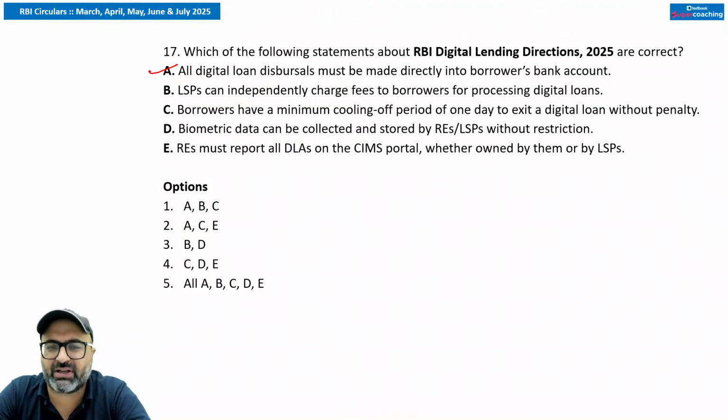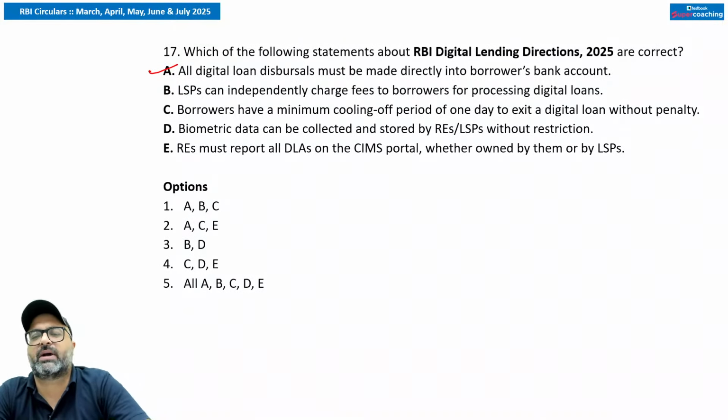So these are some of the criteria, which also include no automatic credit limit increase. There will be a key fact statement issued. The regulated entity must maintain an up-to-date public website with digital lending products with LSP details and their DLAs. Everything should be maintained by the authorities. Now let's try to solve the question.